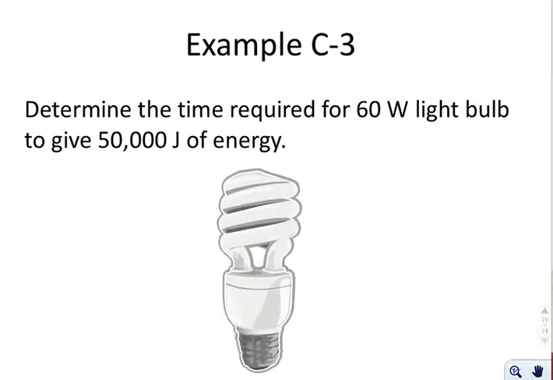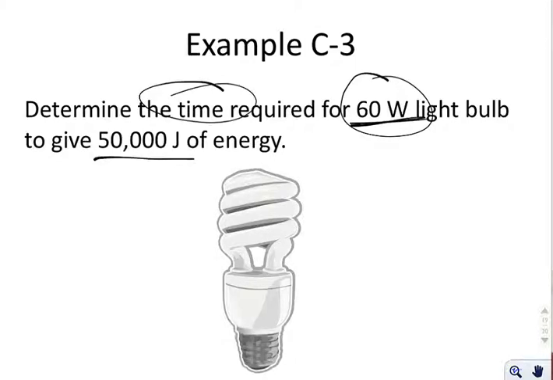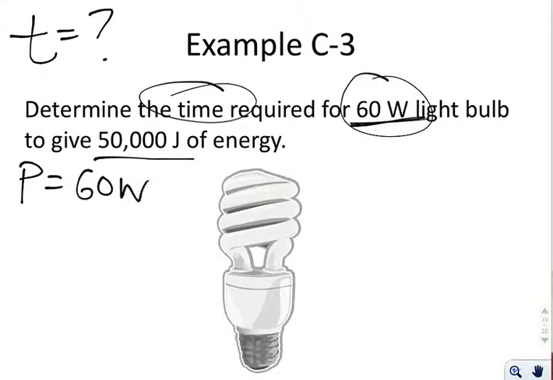The last example says, determine the time for a 60-watt light bulb to give off 50,000 joules of energy. So we are trying to solve for time. I have a 60-watt light bulb, so that means I'm given the power. I'm given an energy of 50,000 joules. Now remember, it can be work or it can be any other type of energy. In this case, it's probably a combination of light and heat, and that allows me to solve for time.